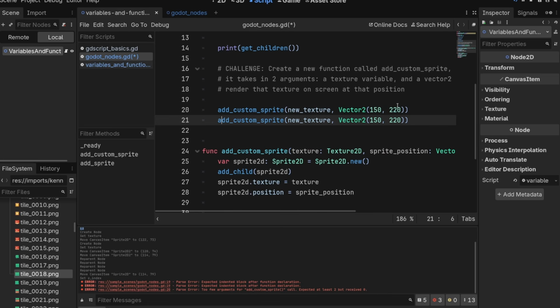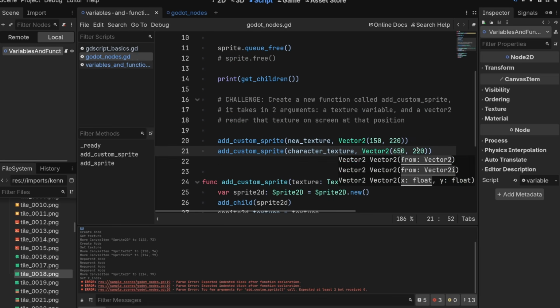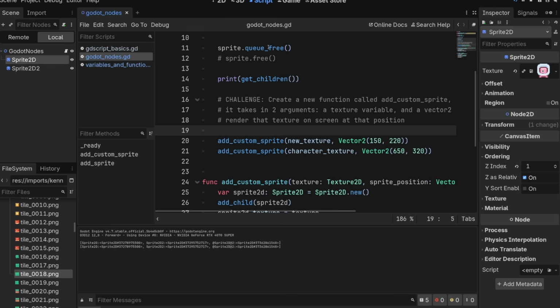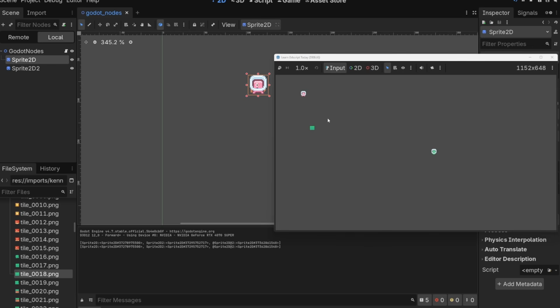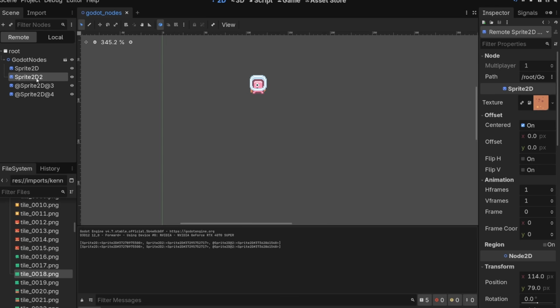This is how functions can be really useful because you can reuse them a lot. So we can do one with our old texture, and we can do that at 650, 320. Let's play and see what happens. We're now rendering 3 guys on screen here, and that's because we already put 2 on the screen here, and then we're adding 2 more. And then if you look at remote here, you can see we have the 2 sprites we already added, and then the 2 we added in code there.